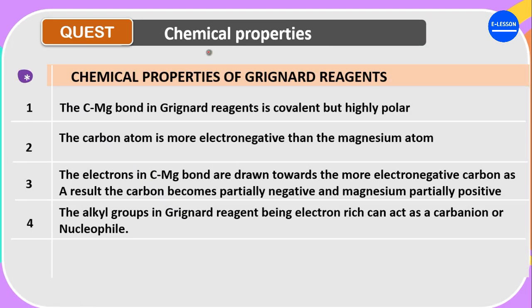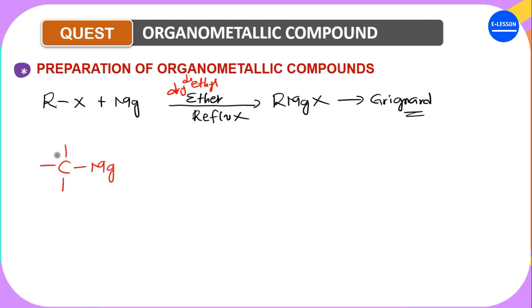Now, the first property we have here is this. It says the carbon-magnesium bond in Grignard reagent is covalent but highly polar. It's a covalent bond, but it's very polar. I've explained that. Why is it polar? Because the carbon is more electronegative than magnesium. Hence, this carbon is partially negative and this magnesium becomes partially positive. That gives the polarity. Are you getting it?